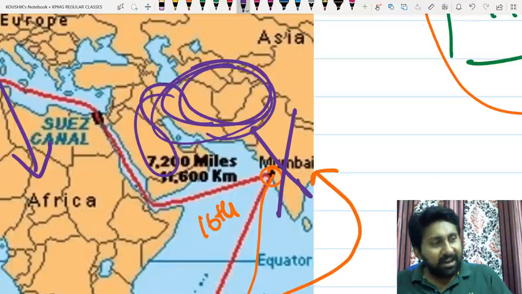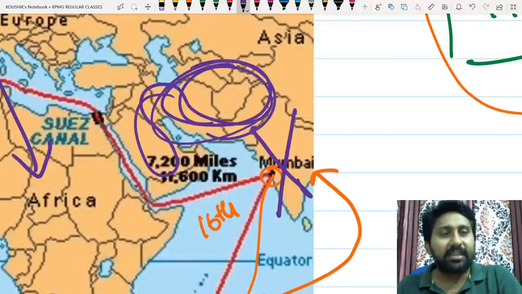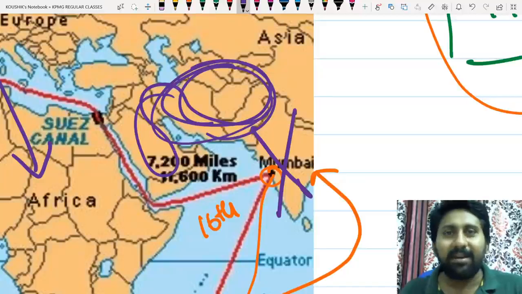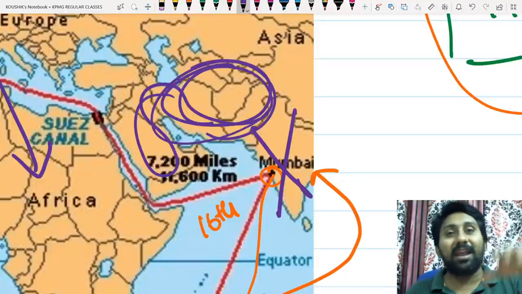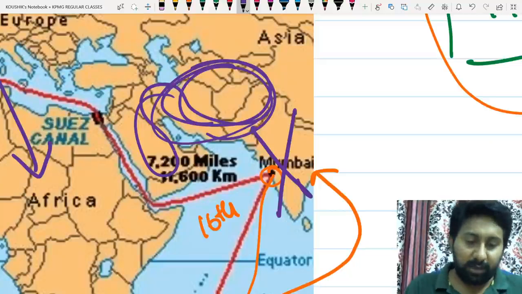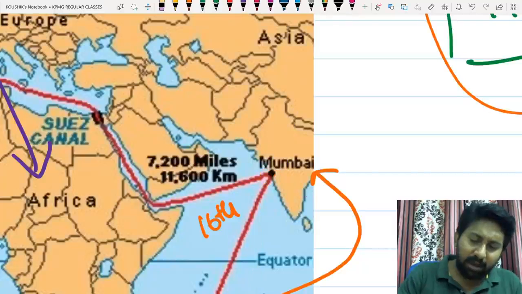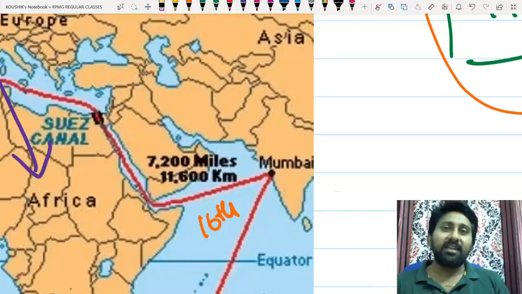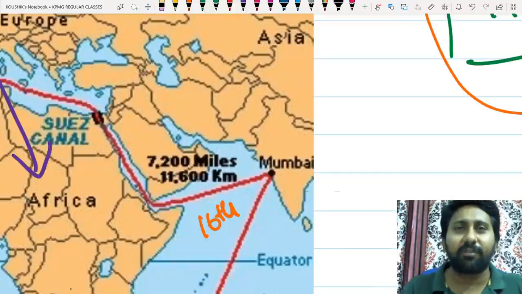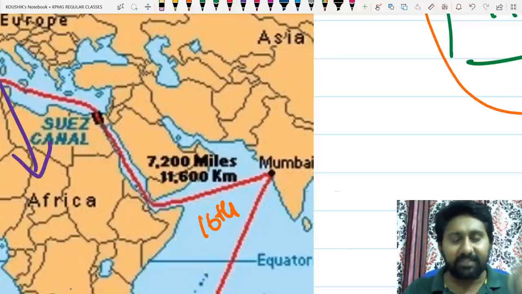In the 1500s and 1600s, why didn't the British come? Why did the Mughal dynasty lead their flow in India? The main reason is that for the Mughal dynasty, there is no sea route to India. It's only a land route. For all these countries we have marked, it is not a water journey. It is a land journey. Since it is a land journey, it is not difficult for them. Horses and other animal journeys were very popular at that point of time. They started their journey to India.